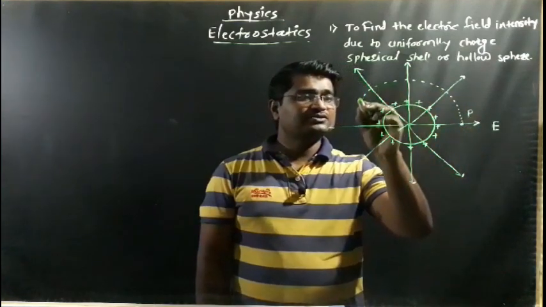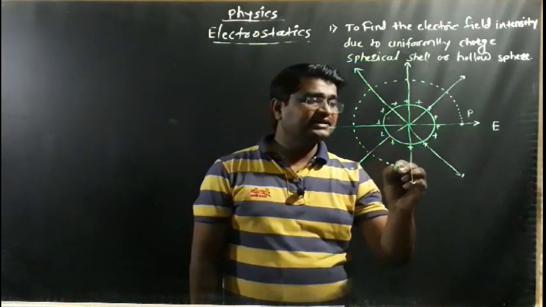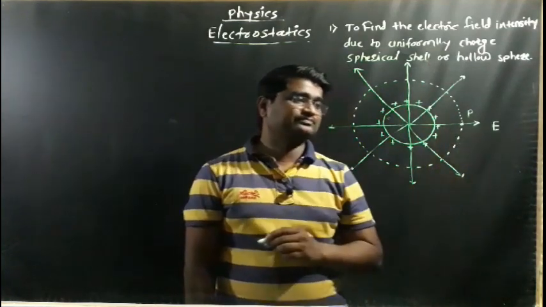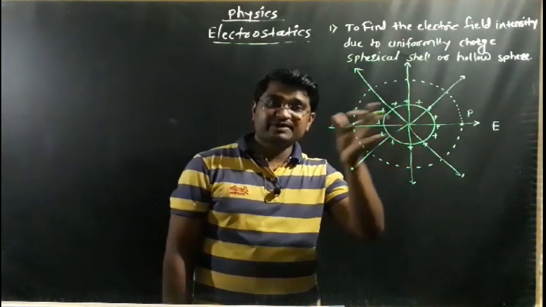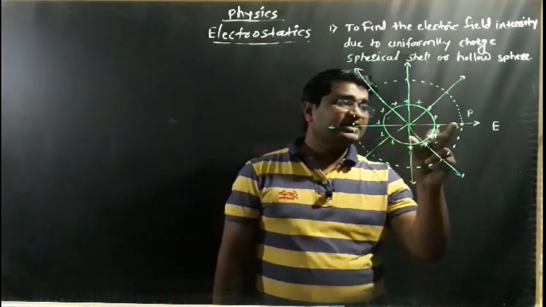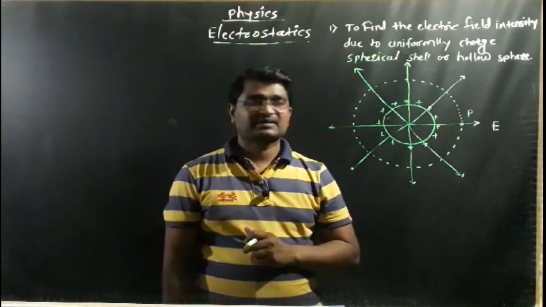This dotted circle indicates the Gaussian surface, a Gaussian sphere passing through the point P.